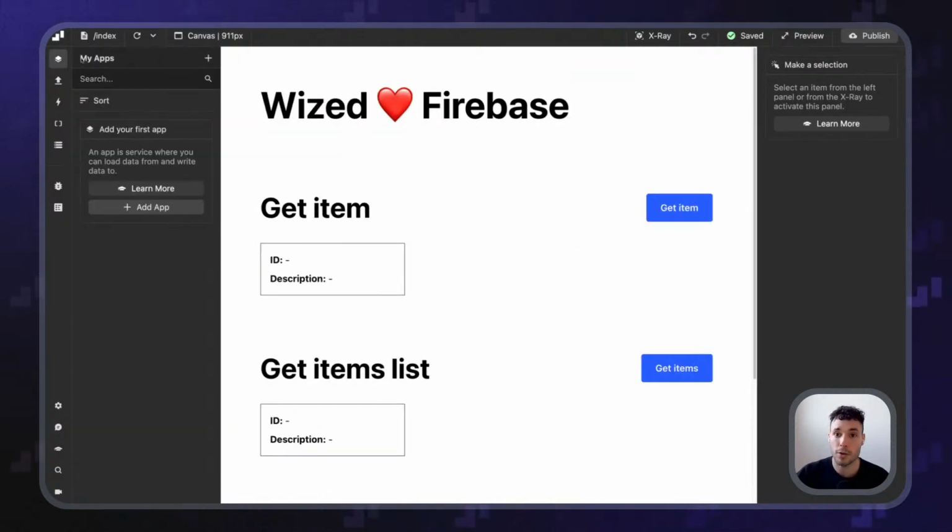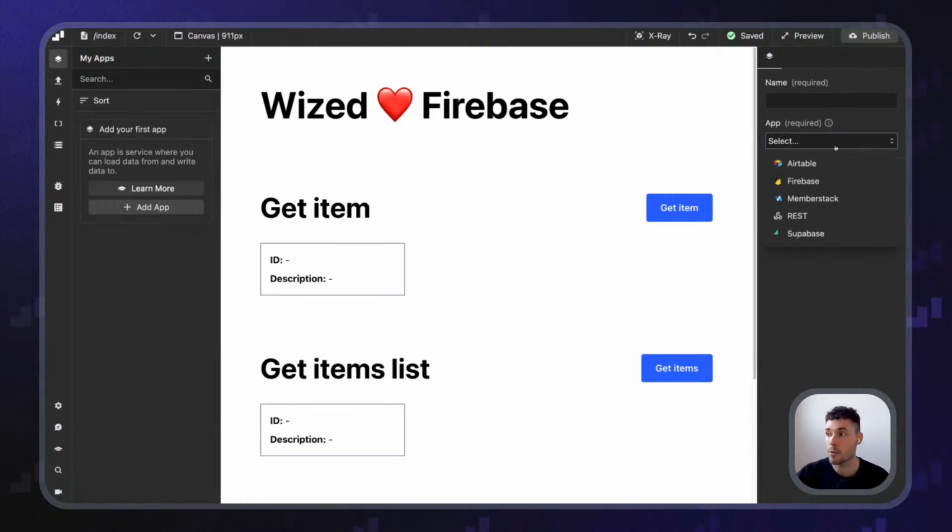So essentially, when you go to my apps and you try to create a new app, you're going to see that one of the options is Firebase. So today, what I want to do is walk you through creating a new Firebase app, integrating it in Wized, and then walk you through all the different methods that you can use and implement for your applications.